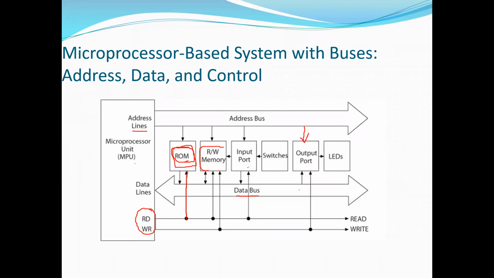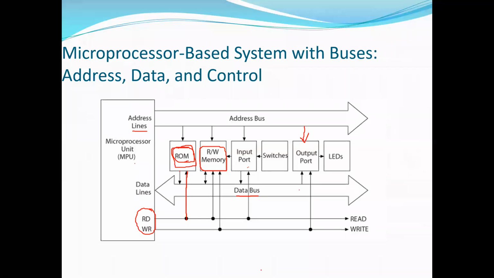Next, if you see the read write memory, it is nothing but the RAM memory, that is random access memory. This is a memory wherein the user will write the program. We can write the program, give the data, and manipulate it. Whatever we are writing, we write it into the RAM memory only.